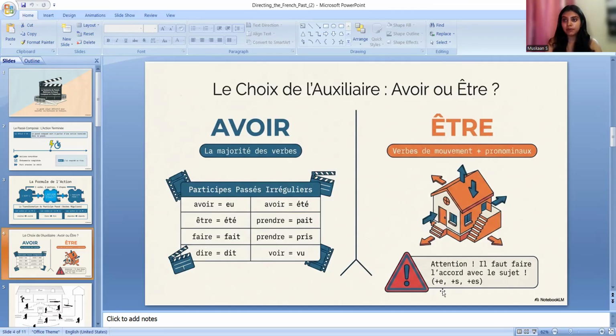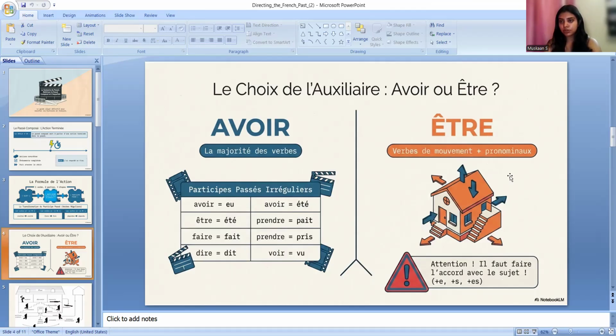Like if there is feminine, we have to use E. If there is plural, then S. Then feminine plural, ES. So we have to just see the sentence. If it is a feminine word there, then we have to add E after the participe passé, or S or ES. It depends on the structure of the sentence.